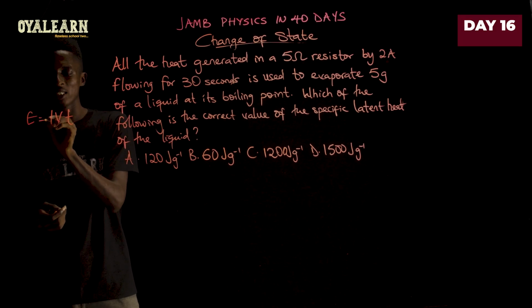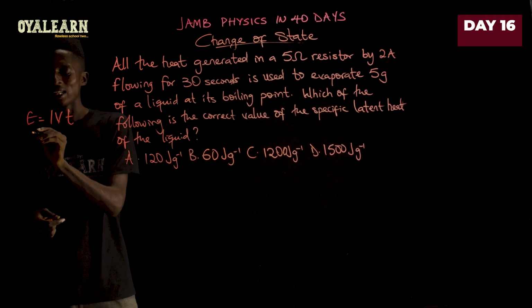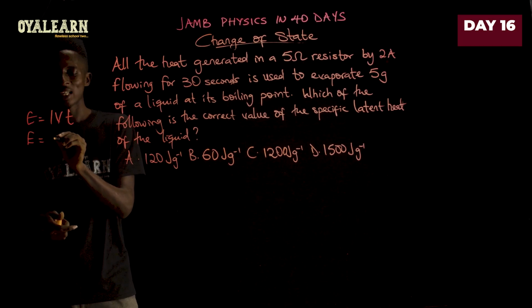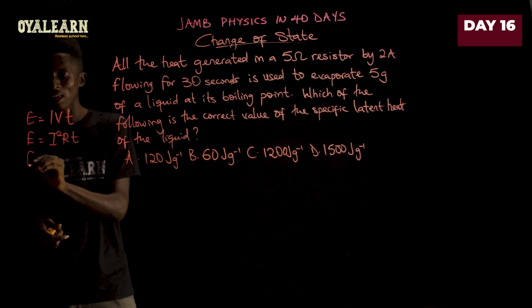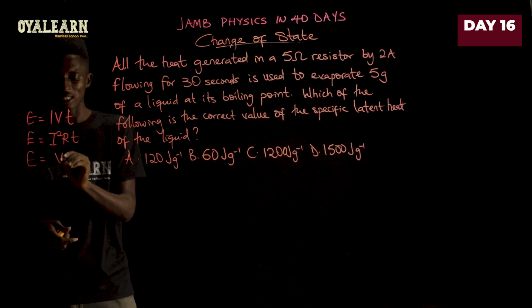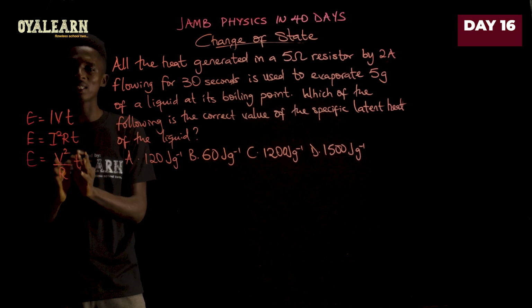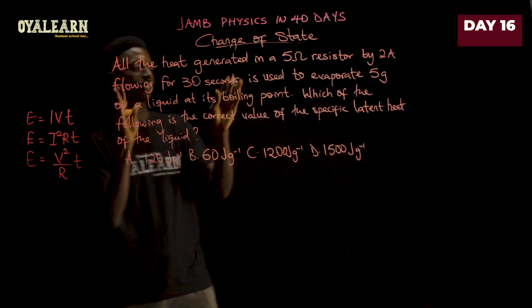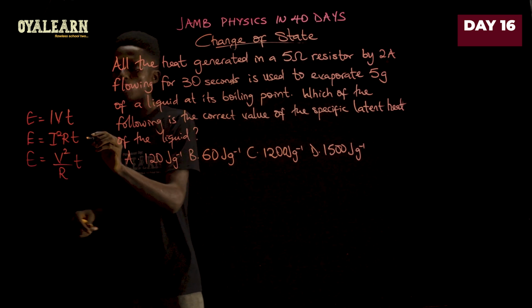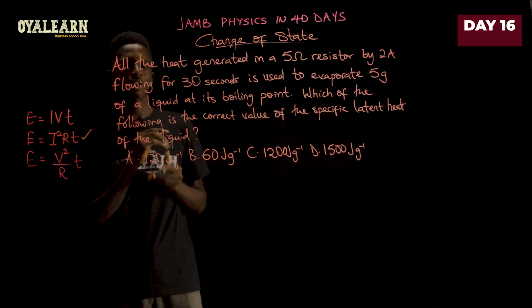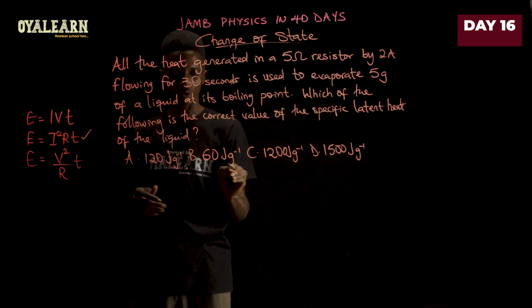That is, the energy is then IVT, and the same energy can be written as I square RT, and the same energy can then be written as V square over R times T. So any of these three equations works, right? So that is what we're going to apply here. Since we're using resistance and current, we're going to be using this particular side of the equation. So let's solve.